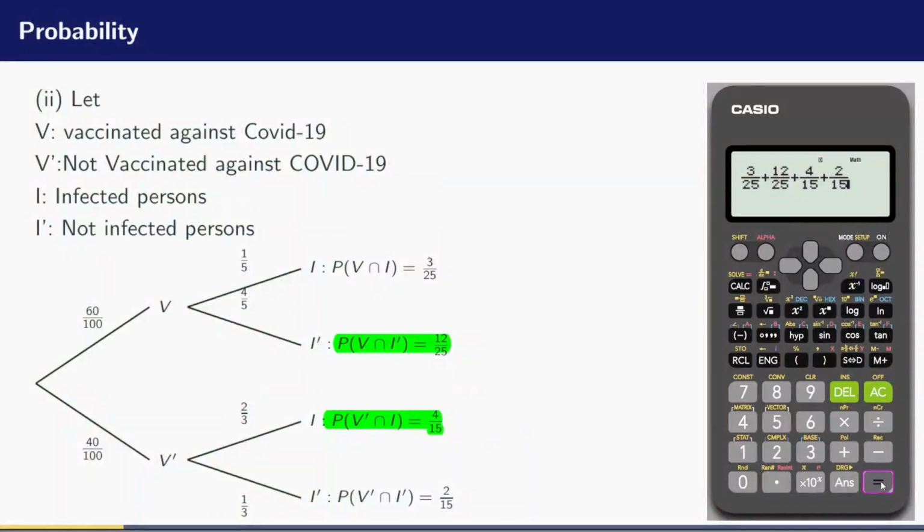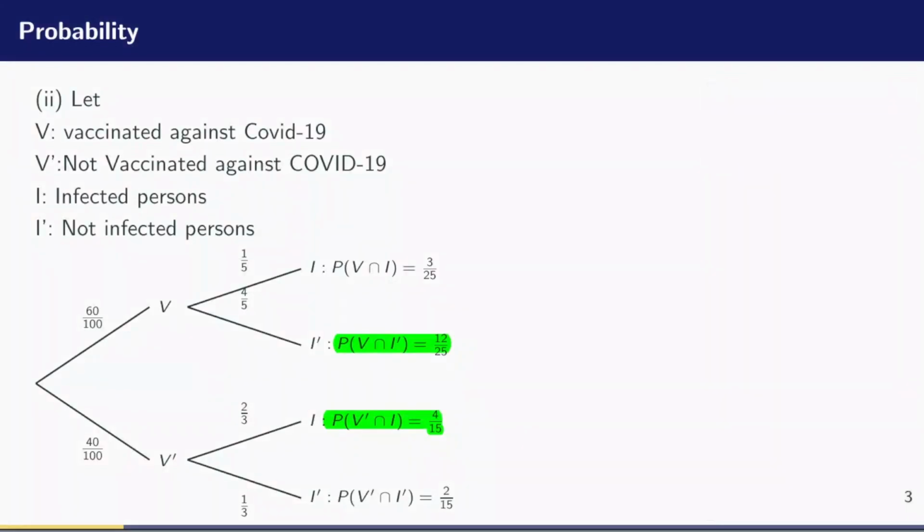Now, if I hit the equal sign, it gives me 1. So this tells me that I am on track. All right, so let's go back to the main presentation and continue.